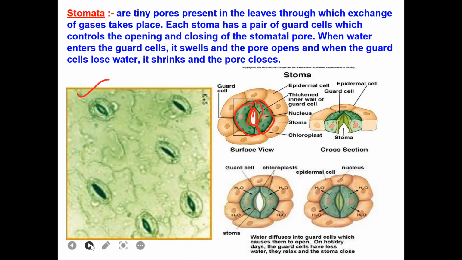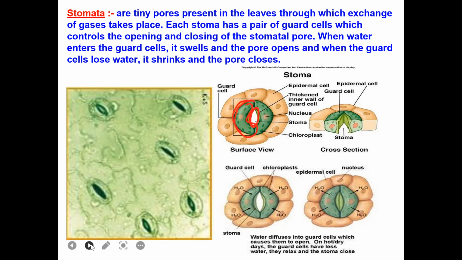The gap is there, no, this hole. It is called as stoma or stomatal pore. So this stomatal pore will be guarded by these kidney-shaped cells, which are called guard cells. So whenever these kidney shaped cells have water, they are turgid, and they will have enough water, then they will open the pore so that the carbon dioxide will enter in.